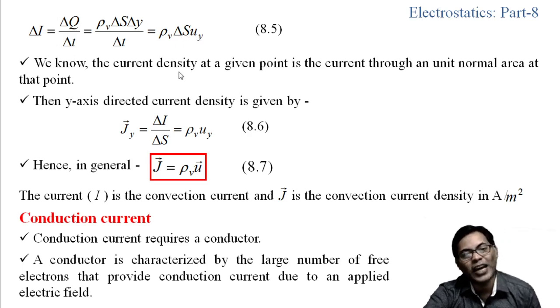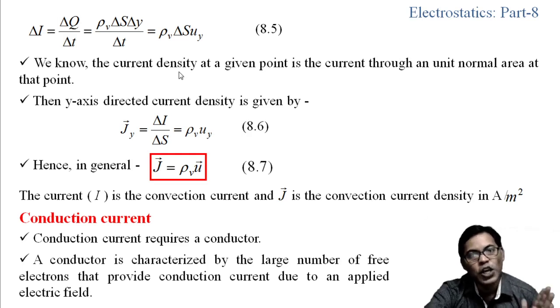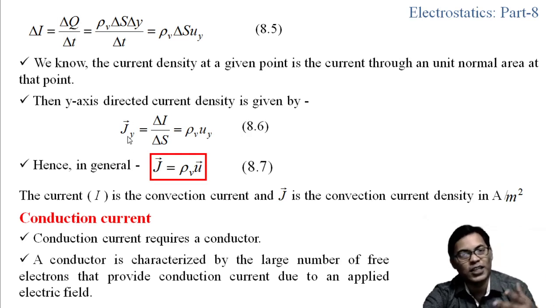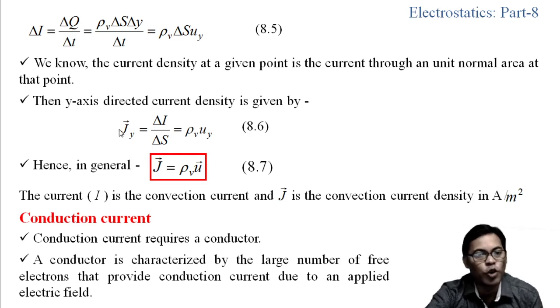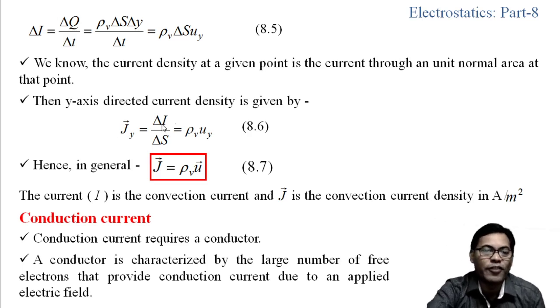Now we know the current density at a given point is the current through a unit normal area at that point. So mathematically we write jy. Why is it taken jy? Because we have considered the charge is flowing in the y direction. So jy equals the variation of the current, that is del I divided by del s, and del I we have seen is rho v del s uy, divided by del s.